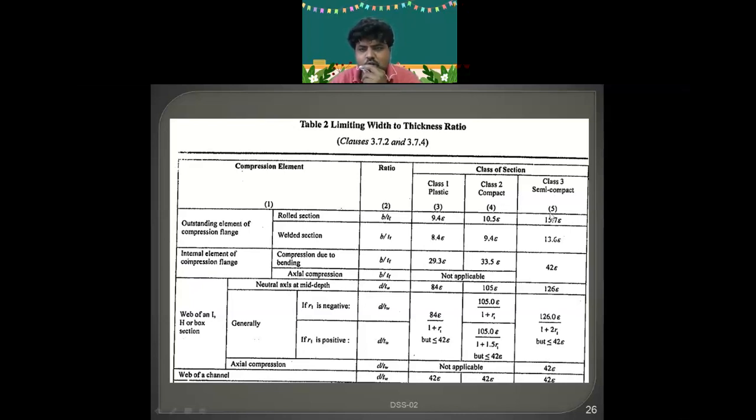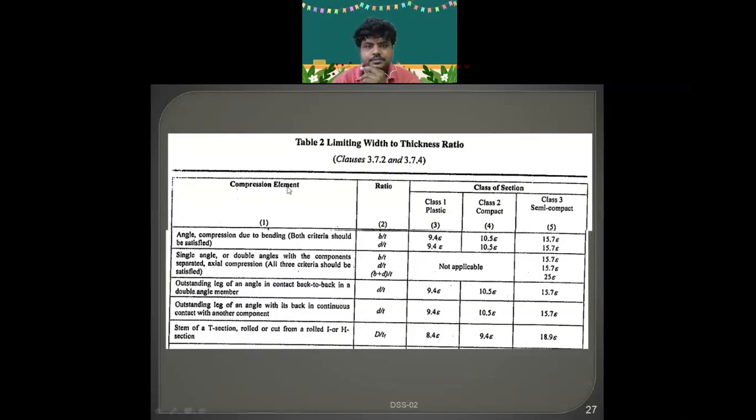Now, why have they not given the slender? Because slender is nothing but out of failure, it is completely failed. That is the reason I will explain this topic clearly when we are dealing with the design of beams, because the chapters you are learning before are irrespective of plastic analysis or elastic analysis, that is completely different. Okay, that is the reason I will explain it later. Just as a note, you are supposed to keep this one. Okay, and this is the same again.